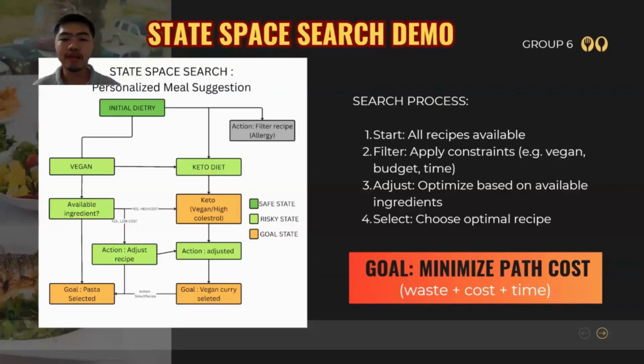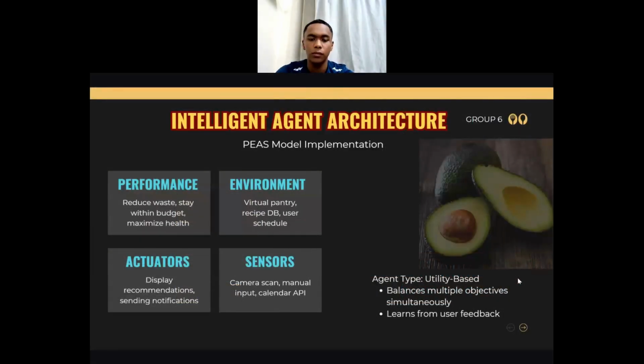And third, the users will have to adjust, which is optimizing users' preferences based on available ingredients. Fourth is selection, where users choose their optimal recipes based on budget, time constraints, or their temperament. So the goal here is to minimize path cost in terms of waste, cost, and time. By using the state space search, we are able to find the most optimal solution for the user to find their preferences.